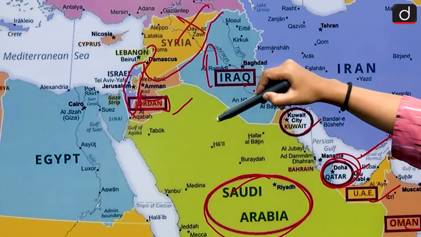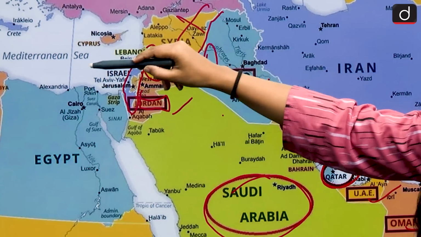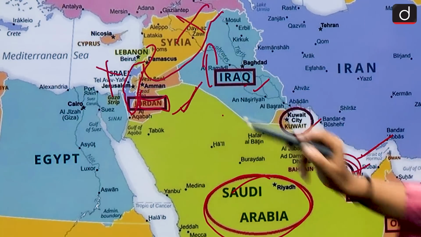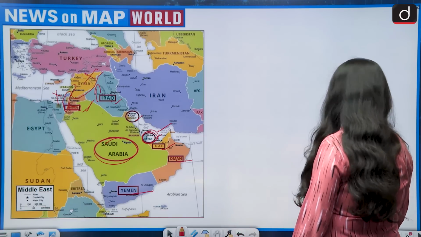So Jordan shares its border with Saudi Arabia. So Israel gets eliminated. Jordan is correct. So let's see the options.